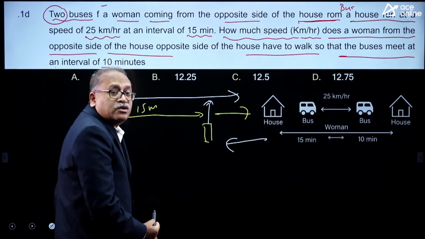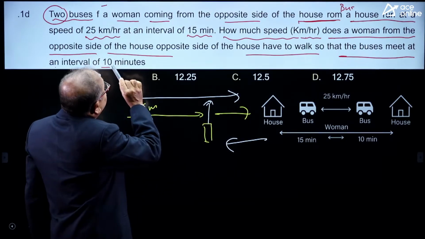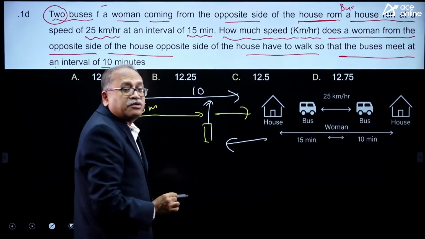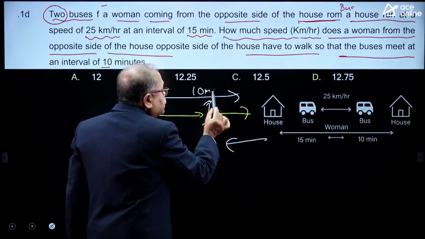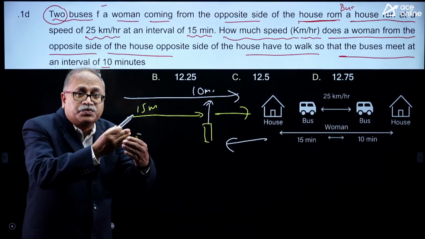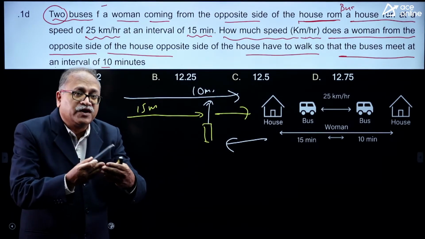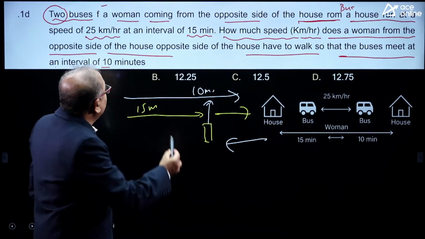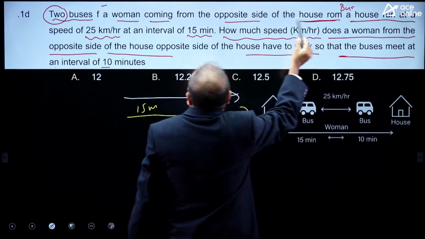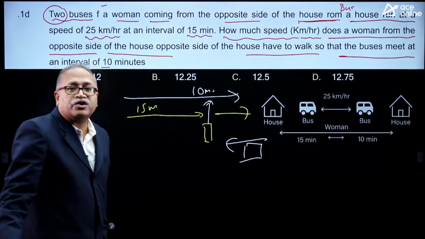So, the first one is initially crossed in 15 minutes when it is travelling at an interval of 15 minutes. Now, it is 10 minutes. Why is it 10 minutes? Because the woman is moving from the opposite direction. So, there is a relative speed. Faster speed in the opposite direction. When the speed is fast, time will be less. Now, you are asked to find out the speed of the woman. How much is the speed of the woman? So, this woman's speed I need to find out.